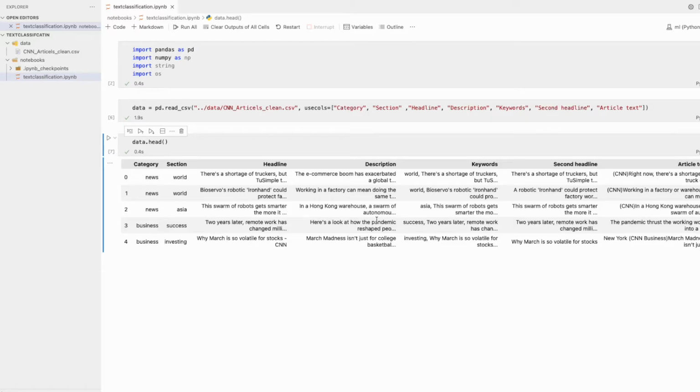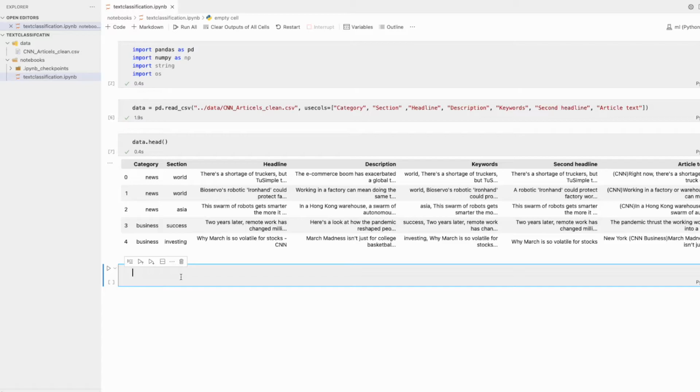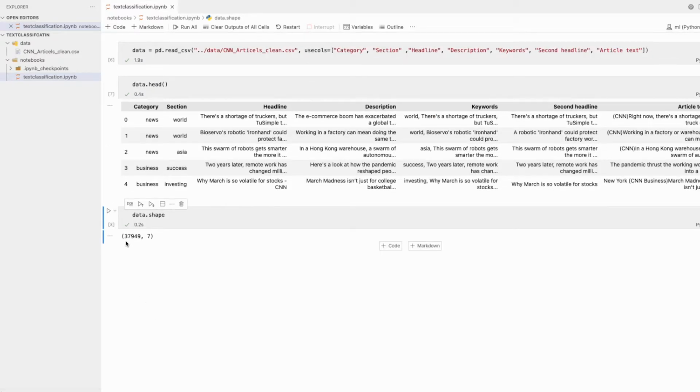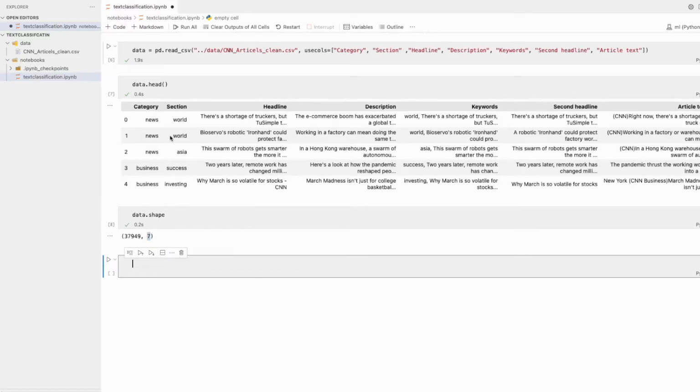The first thing we will do is check the shape of the data. Data dot shape. And as you can see, there are approximately 38,000 rows, and then we have seven features. So let's see the info of the data. Data dot info.